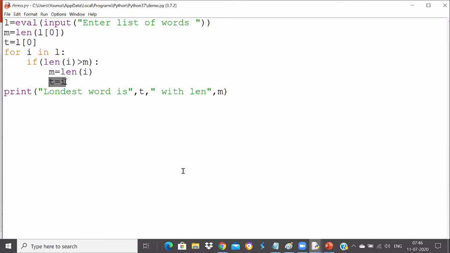That's why I'm storing T is equal to I, so that whichever element found the maximum length will be stored in T. So T is a temporary variable in which that element will be stored. M will contain the maximum length of that word, and that word will be stored in T. Narendra, you got it? Same with Roshan. Roshan, you got it now?